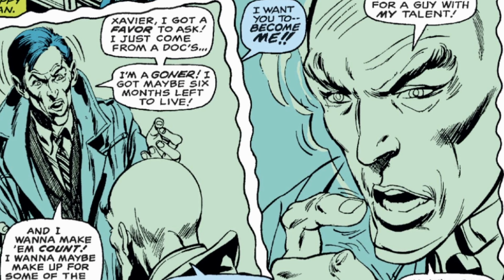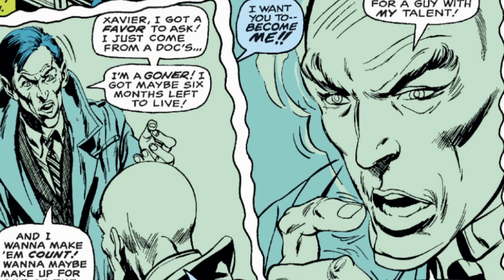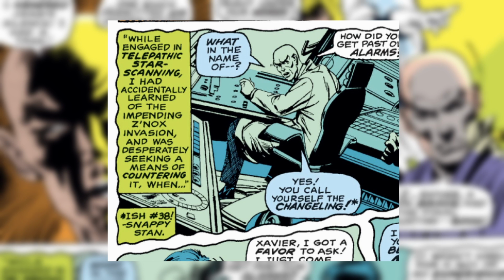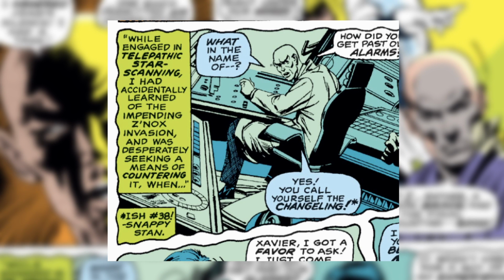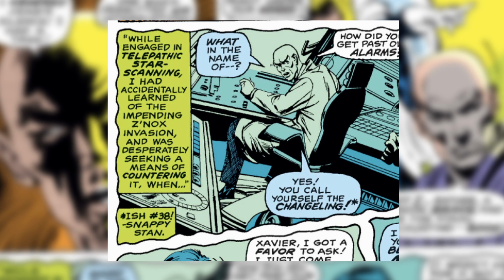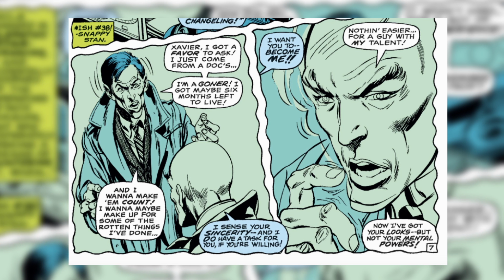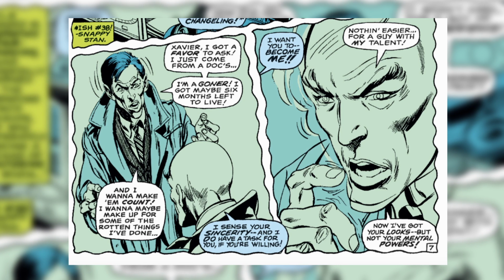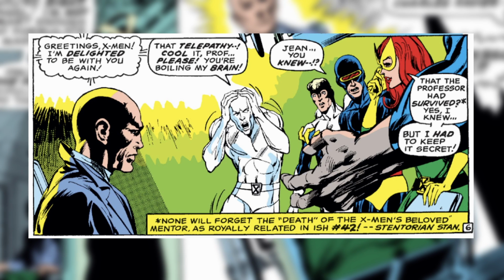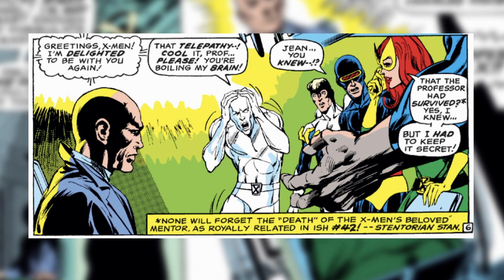It's not much later in the comics that Changeling approaches Professor X for help as he has cancer and only has a few months left to live. Well, luckily for everyone involved, Professor X decided to help out because he actually wanted to go underground to prepare for an invasion of the aliens, Xenox, and gave Changeling some of his telepathic powers and allowed him to shapeshift into his form. So that means Changeling is masquerading around as Professor X, and the only other person to know about this is Marvel Girl.